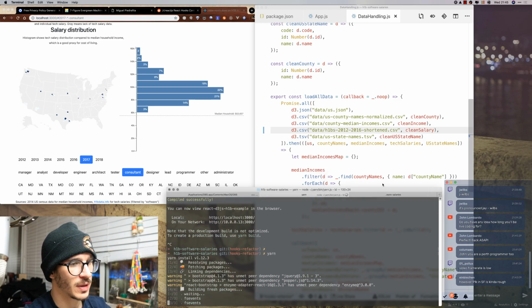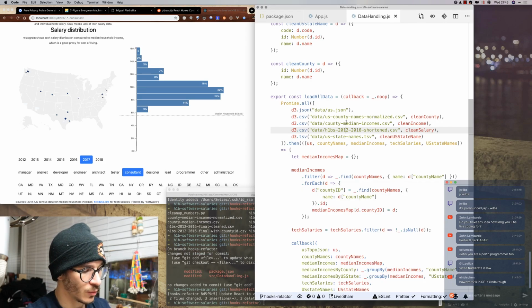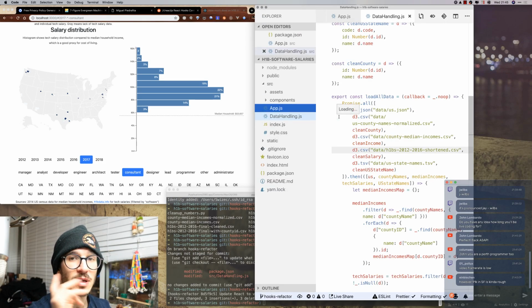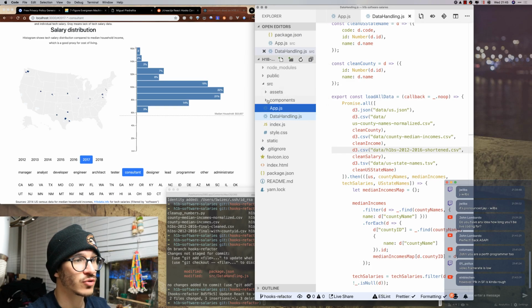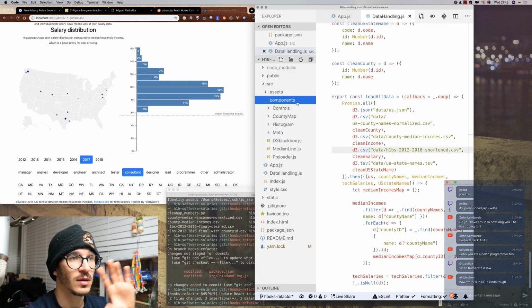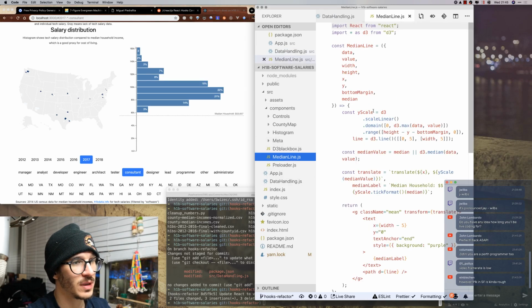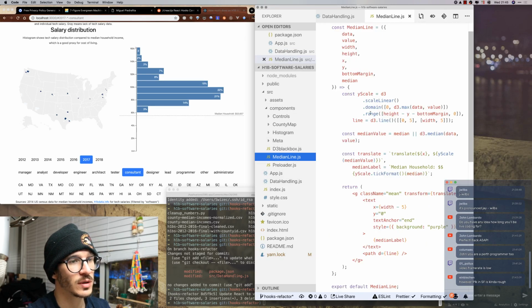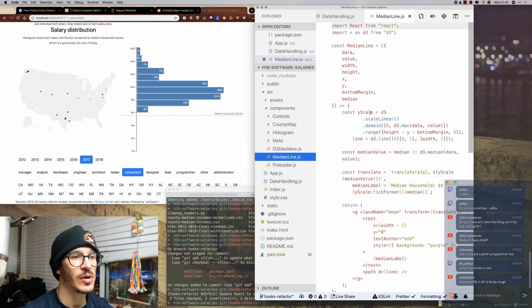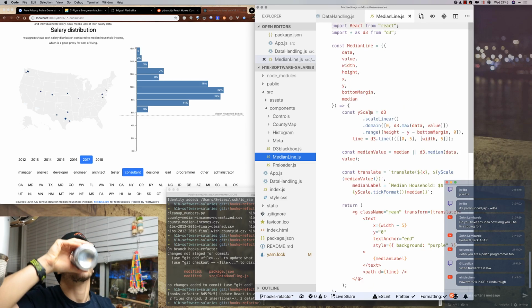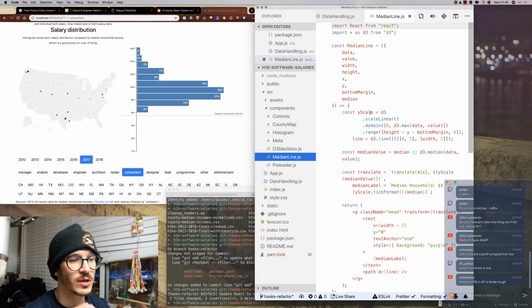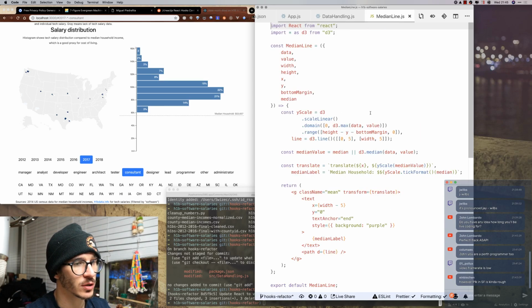Yarn is still running, that might take a little while. In the meantime, while Yarn is running, and please tell me if the code is big enough or I should zoom in further. I'm already a little bit struggling with how much stuff I can fit on the screen, but I think it's better that you can actually see it. So I think the easiest will be if we start with the median line, because that one is already, how should we say, you know, it's already very close to what it would look like with hooks.